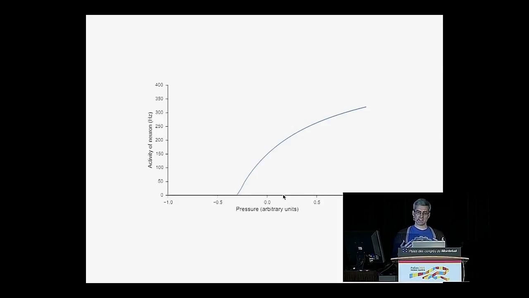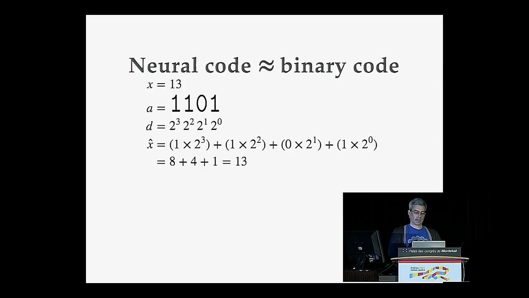Of course, this is an idealized version of what really happens. Neurons are extremely noisy. You can record from the same neuron twice, and you'll get slightly varying results. And so we really need to combine the responses of many neurons together to get an idea of what's happening. And so the way that we do that in Nengo is actually very analogous to binary coding.